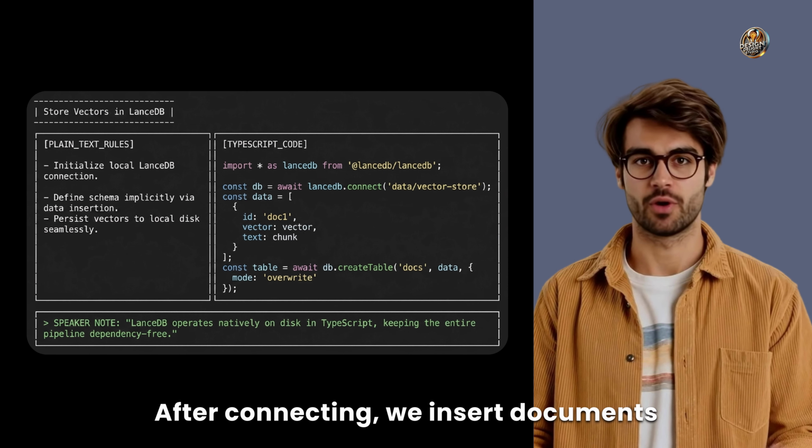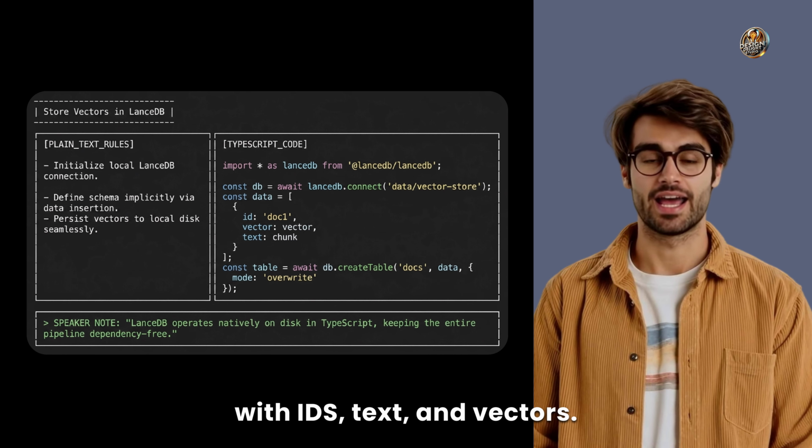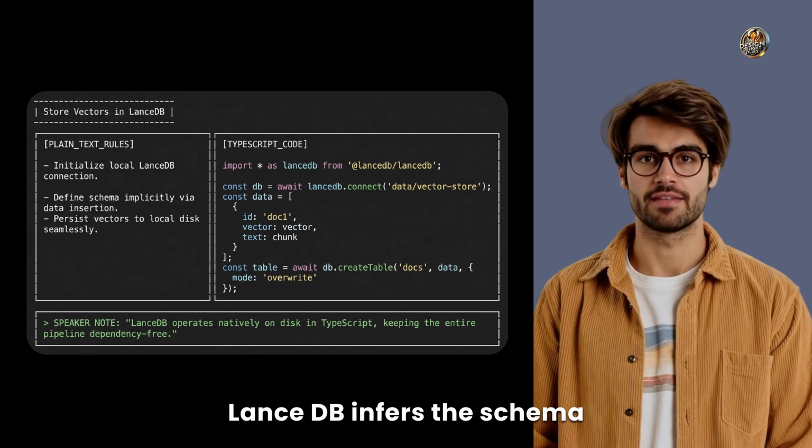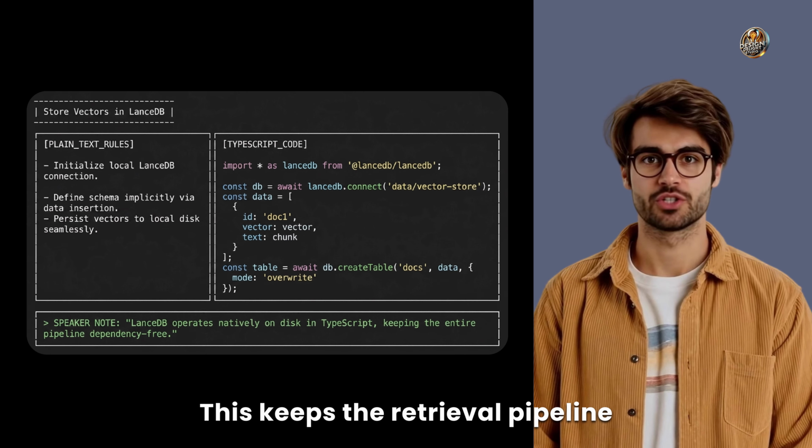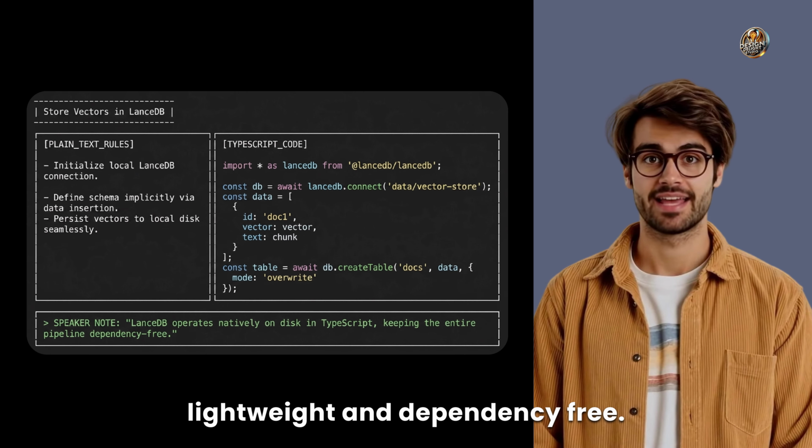After connecting, we insert documents with IDs, text, and vectors. LanceDB infers the schema and persists everything. This keeps the retrieval pipeline lightweight and dependency-free.